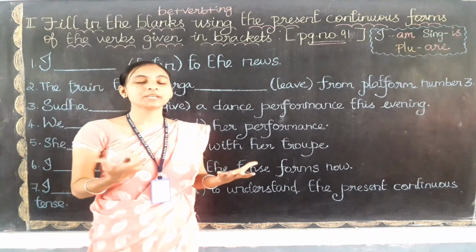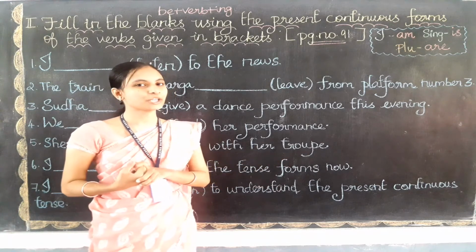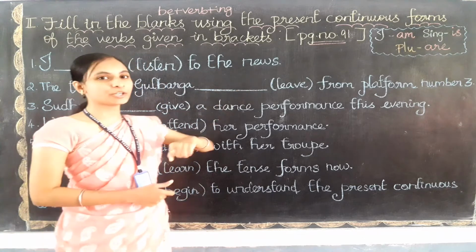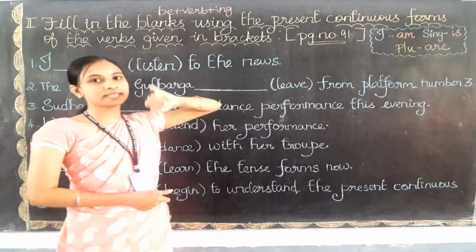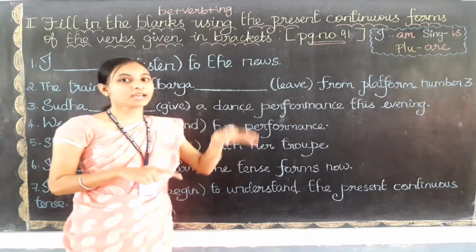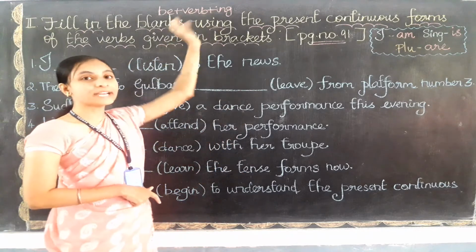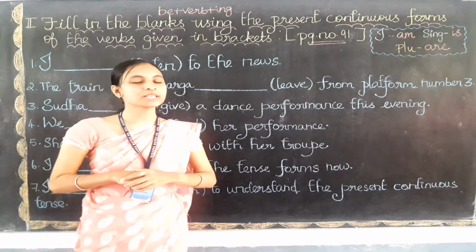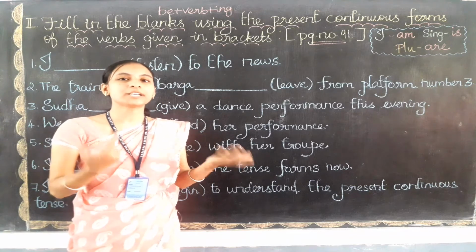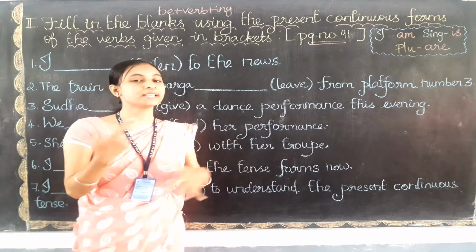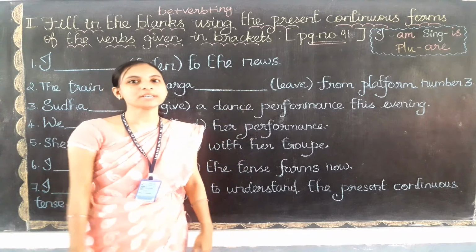How can we make the verb into the present continuous form? The form for the present continuous will be: we need to write the be form verb in present, that is, am, is, are, and then we need to add ing to the main verb. We know that continuous means the action which is continuing in the present. It is called present continuous tense.